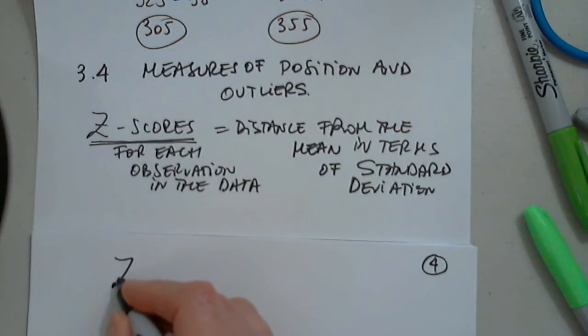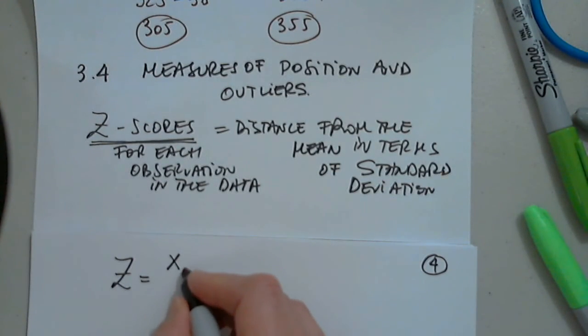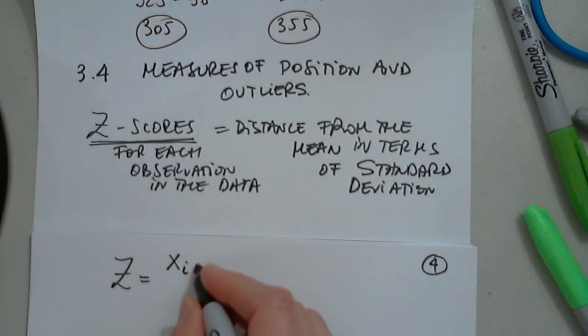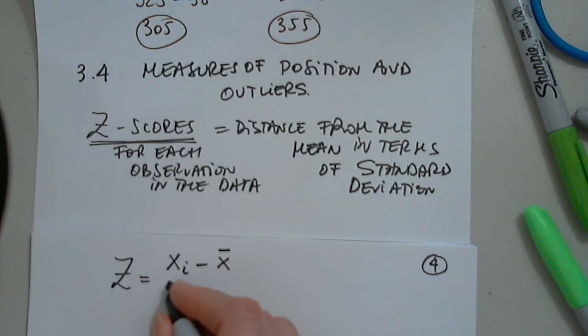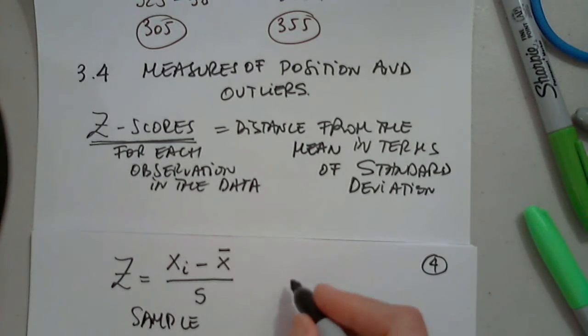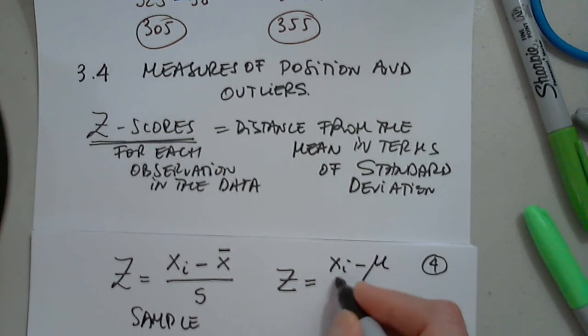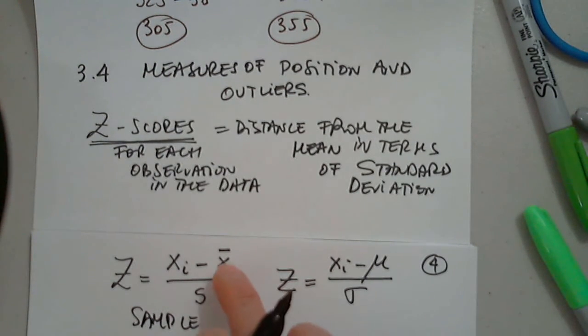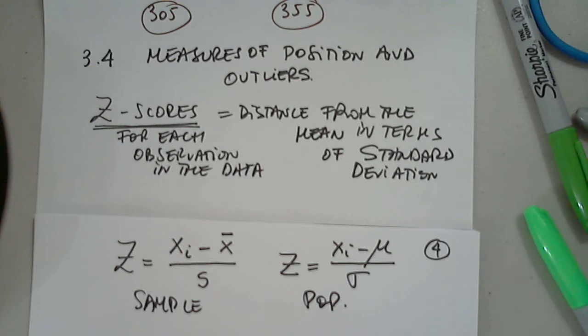So here's the notation and how we calculate it. So it's z equals x, a particular observation, xi, x1, x2, x5, minus the mean divided by the standard deviation, if we're talking about the sample. Same formula, but different notation if we are talking about the population, because I have to replace x bar by mu and s by sigma. So this is for the population. And I do have an example.